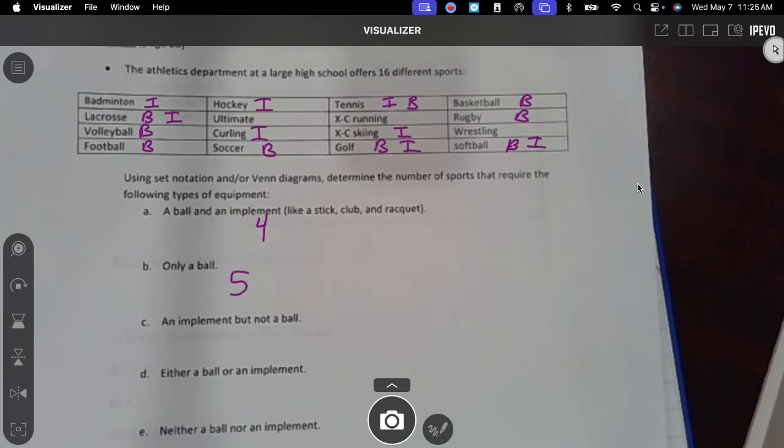Okay, this one would be an implement, but not a ball. So only an implement, I guess, is another way to say it. 1, 2, 3, 4. Either a ball or an implement.